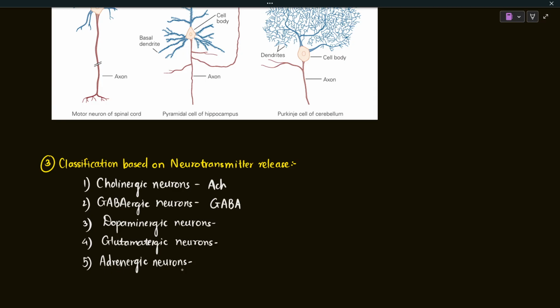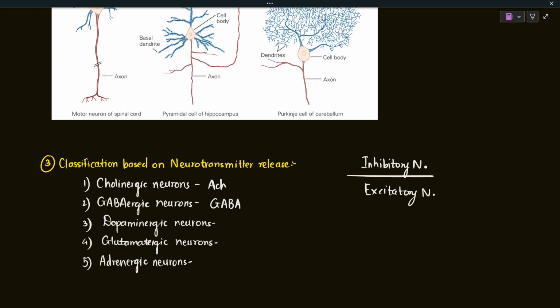We are not going into detail of this classification. But again, depending on which neurotransmitter they release, it is going to lead to excitation or inhibition. There is another classification based on what kind of output the neuron is giving, whether it is going to cause the inhibitory action or the excitatory action of the consequent neuron. The neurons are categorized into two parts: the inhibitory neurons and the excitatory neurons.